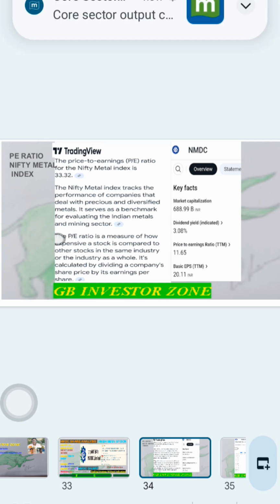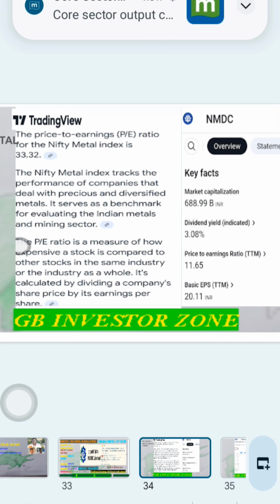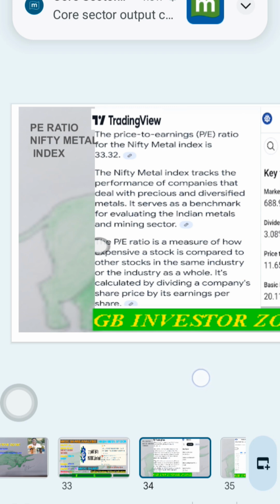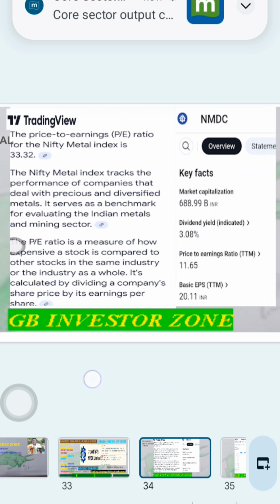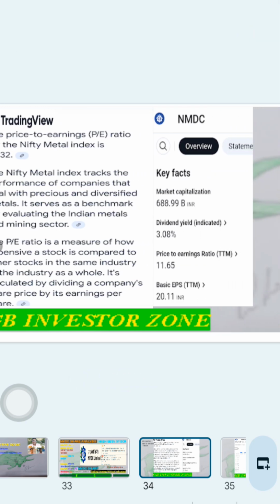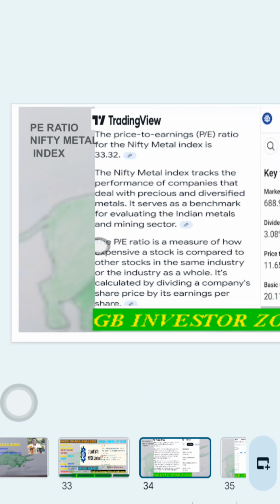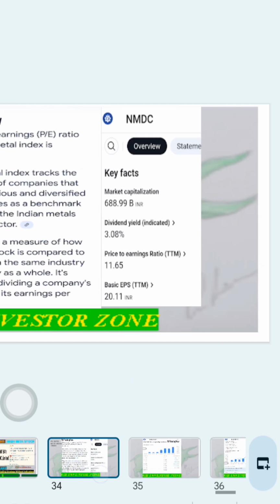Now we will see the price to earning ratio. The PE ratio of the metal index is 33.32, but if you see, NMDC share PE ratio is only 11.65, almost 3 times less than the metal index PE ratio. So it is very cheap only. So we can consider it based on the PE also.